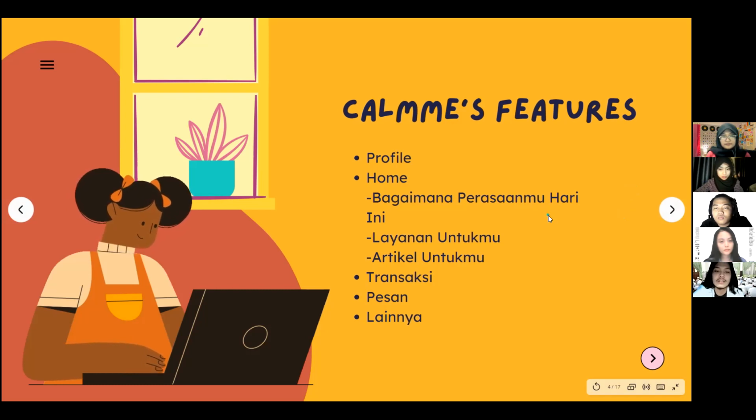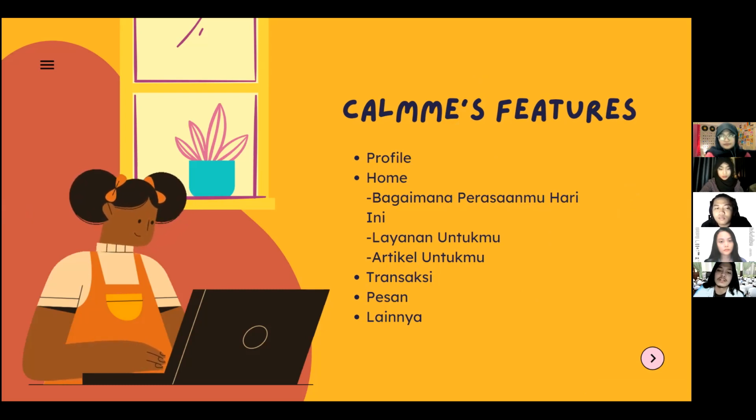And then, there is the transaction page that will show your transaction history that you have paid before. And then, there's the message page that shows some messages from the admin about your history, recommendations or anything, and many more features.